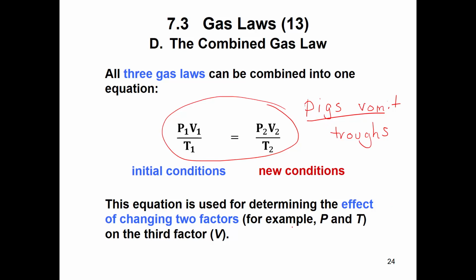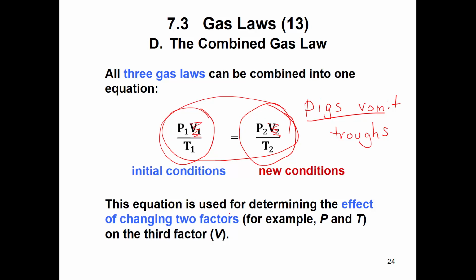This equation can be used to calculate any of the problems that we were talking about, any calculations. If one of them's constant, you just ignore it. So if I said at constant volume, then you just say, okay, volume's constant. They would cancel each other out anyway.